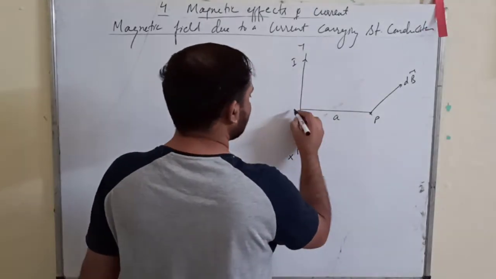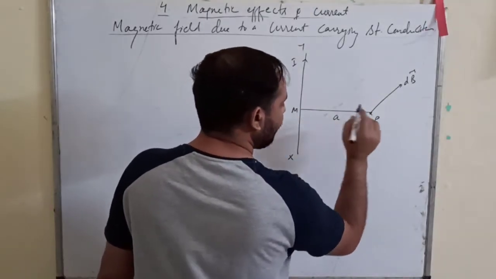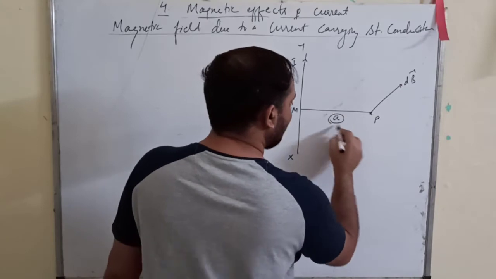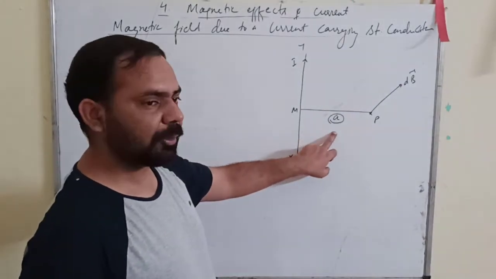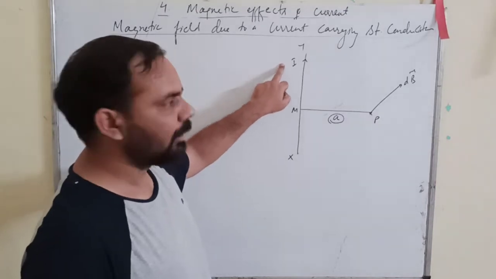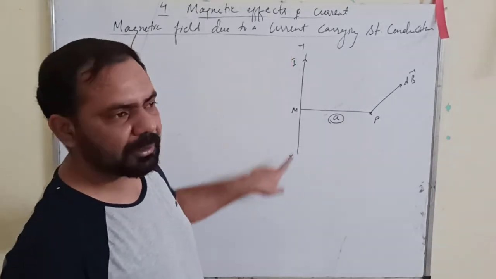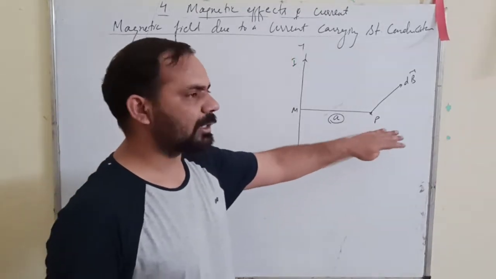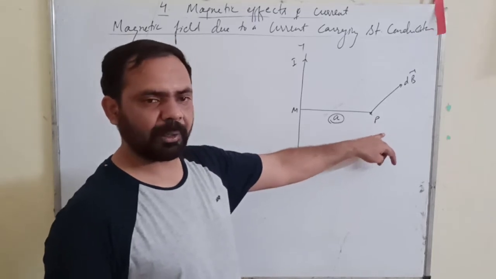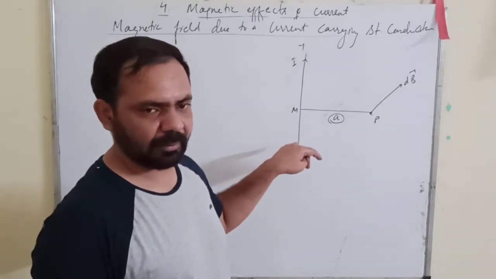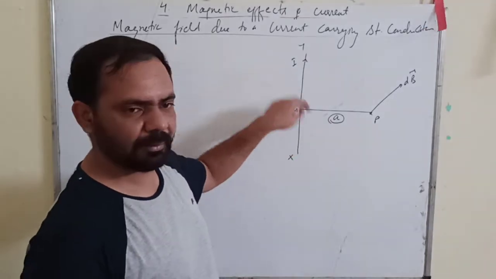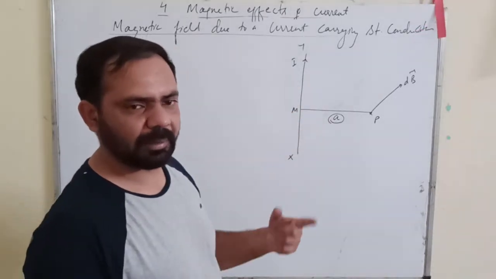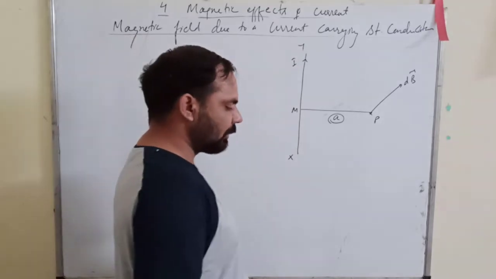So let us suppose that this is M. The point you are given is A. You are given A and I. You have how much current is flowing through the conductor, and the perpendicular distance of the point from the current carrying straight conductor. So your formula must have these values I and A. It should not have any other value. That we are going to do now.